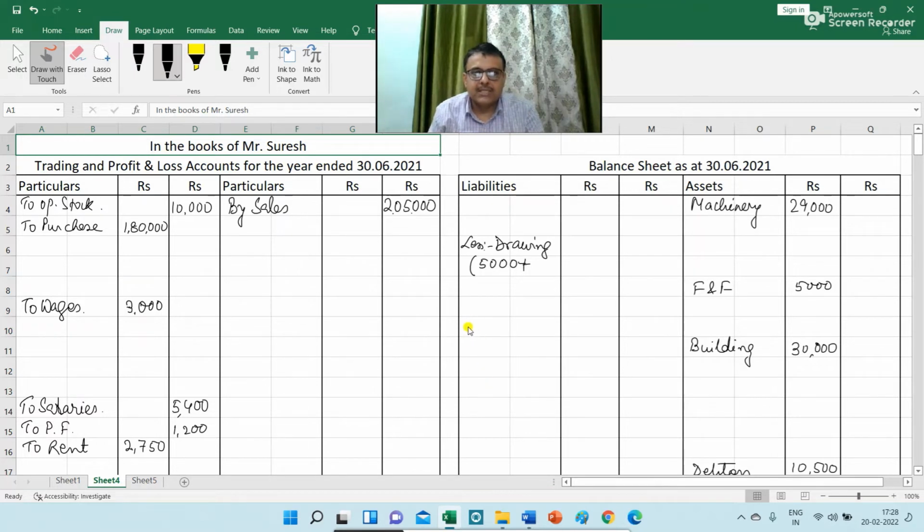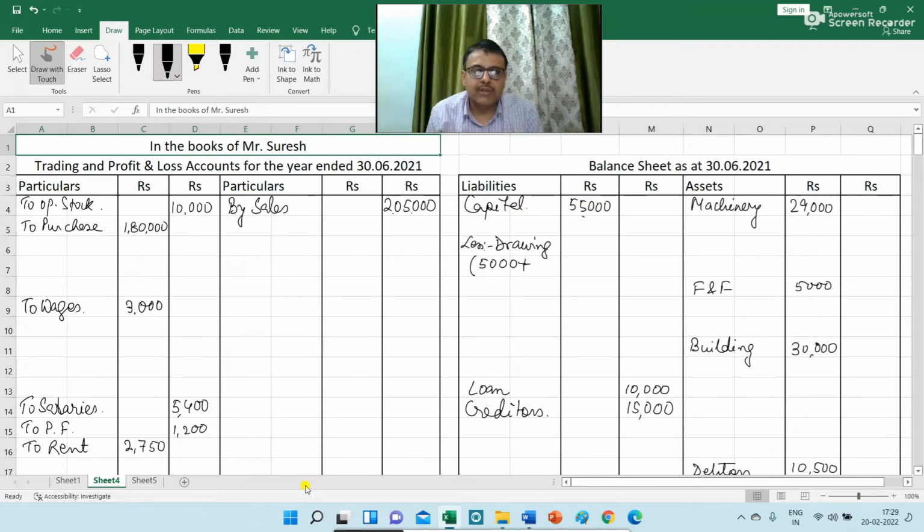So on the liability side I am writing loan rupees 10,000. Next is creditor. So on liability side I am writing creditors rupees 15,000. Then you have capital. So capital you have 55,000.